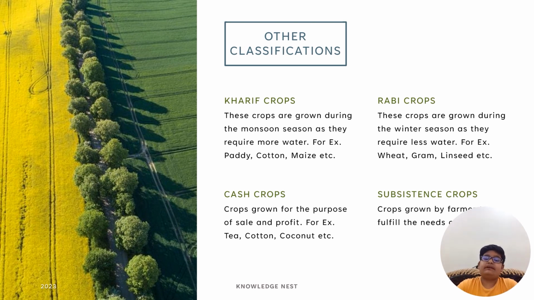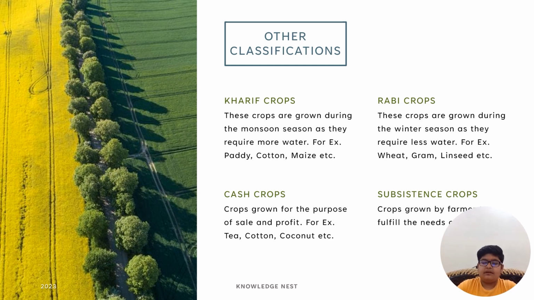Let us know about the other classification of crops. Kharif crops. Kharif crops are crops that are grown in the monsoon season because they require a lot of water. For example, paddy, cotton and maize.